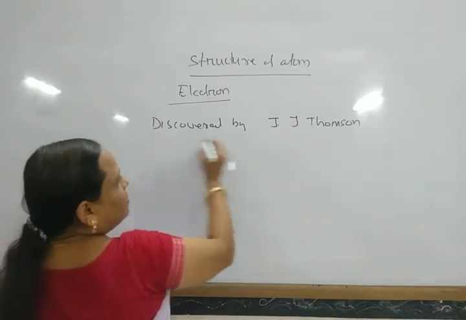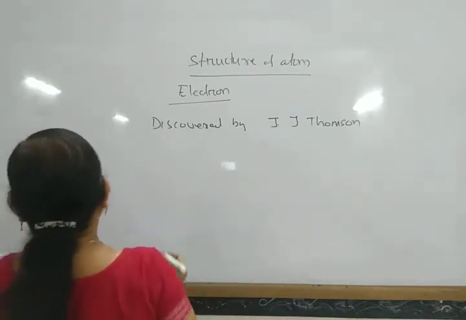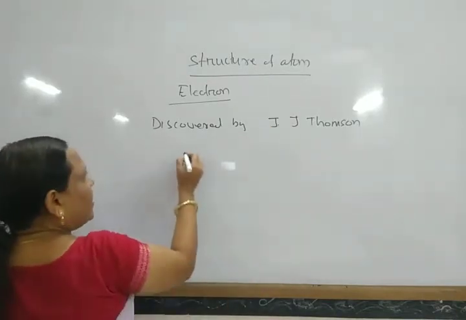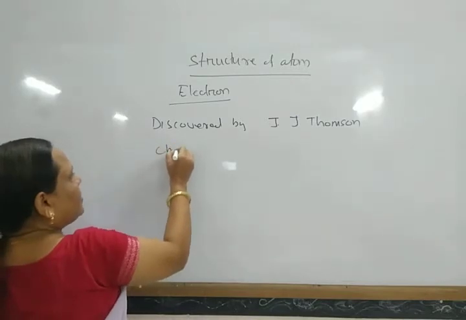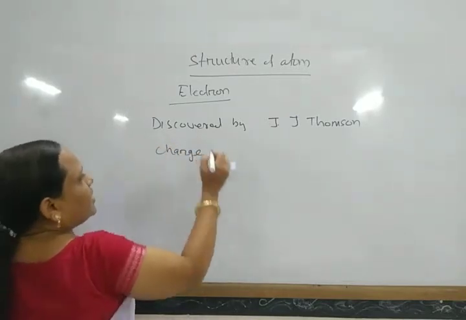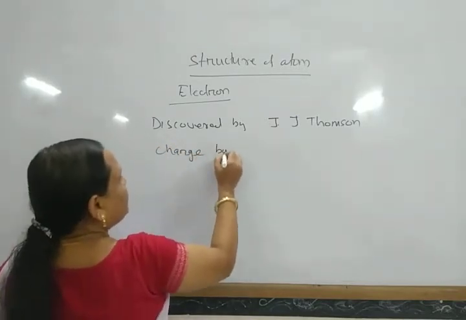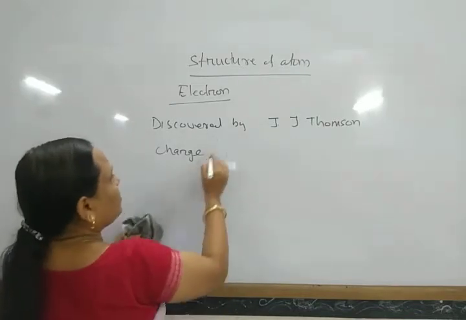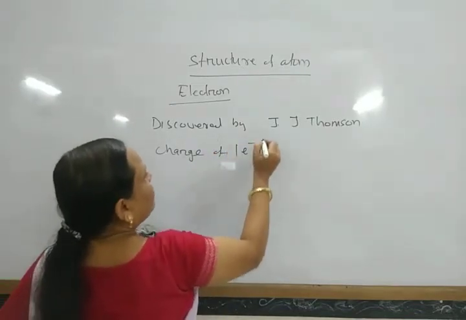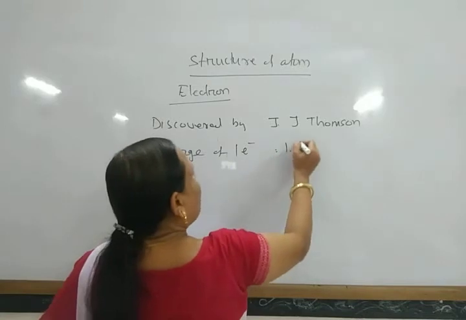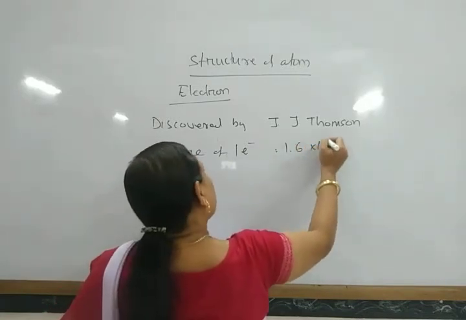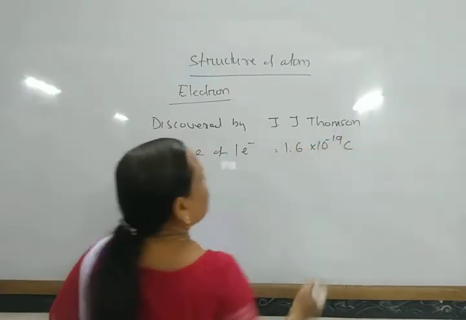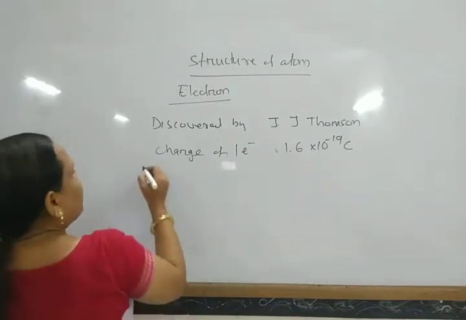So it is discovered by J.J. Thomson. And what is the charge carried by one electron? The charge of one electron is 1.6 into 10 to the power minus 19 coulomb.